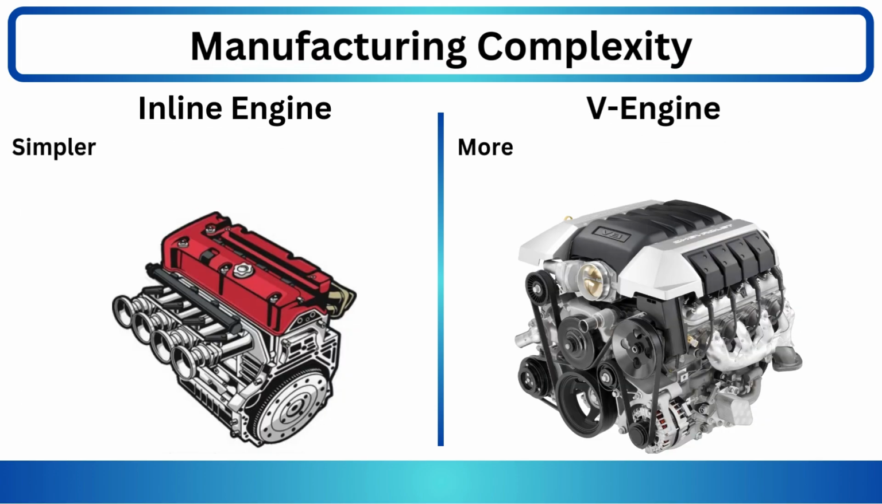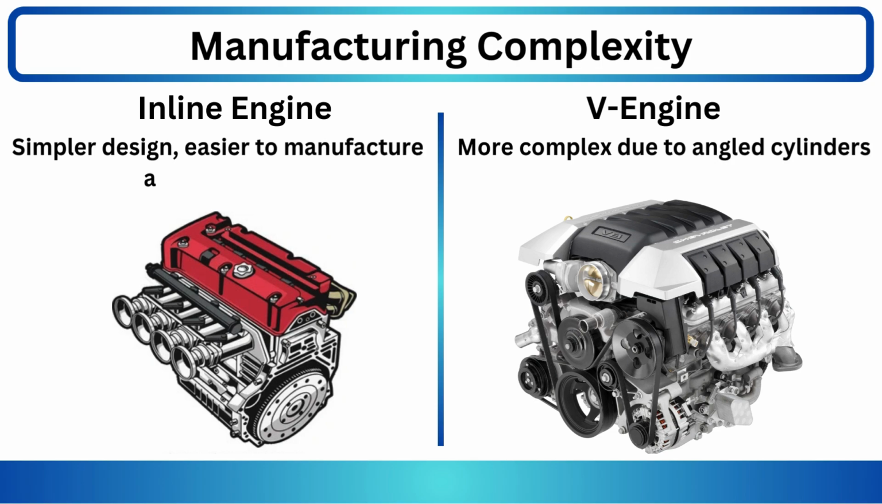Step 5. Manufacturing complexity. Inline engine, simpler design, easier to manufacture and maintain. V engine, more complex due to angled cylinders and additional components.